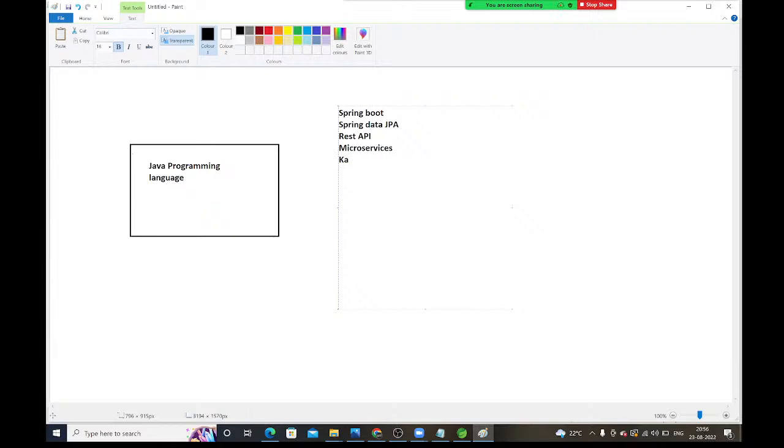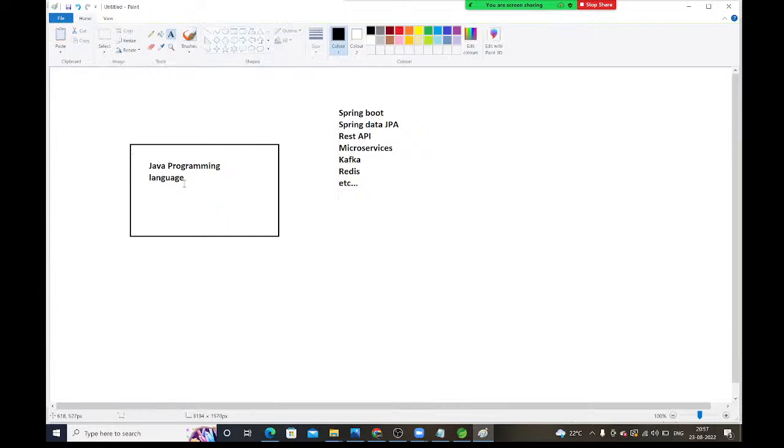And I'm going to use Kafka and Redis cache, etc. All these things I want to use, guys. By using all these things, we can complete one banking project. By using only the Java programming language, we can't do it.